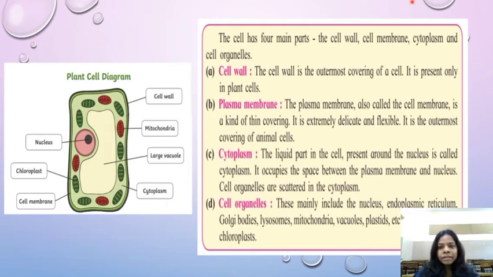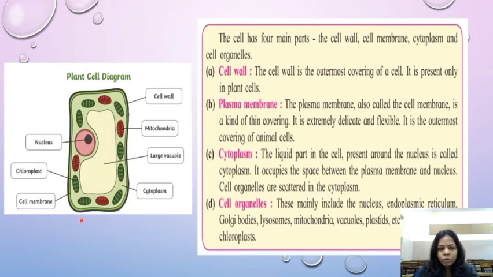4 main parts: the cell wall, plasma membrane. It is also called as cell membrane, children. Here it's given as cell membrane and down we have written plasma membrane. Both means the same. Cytoplasm and cell organelles.